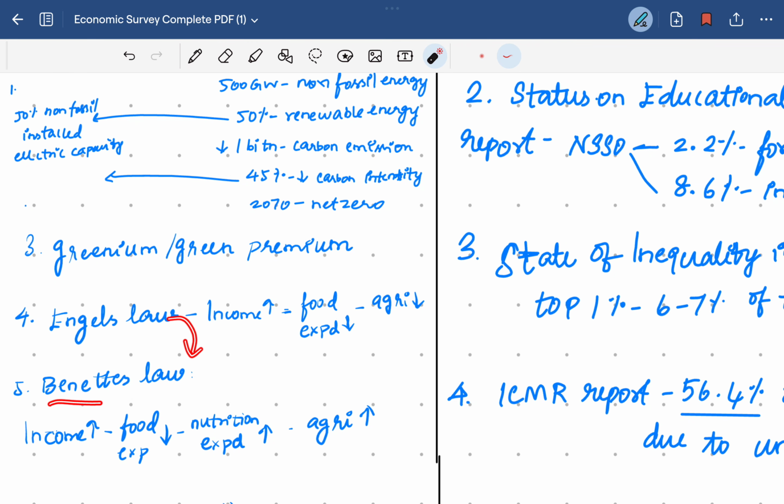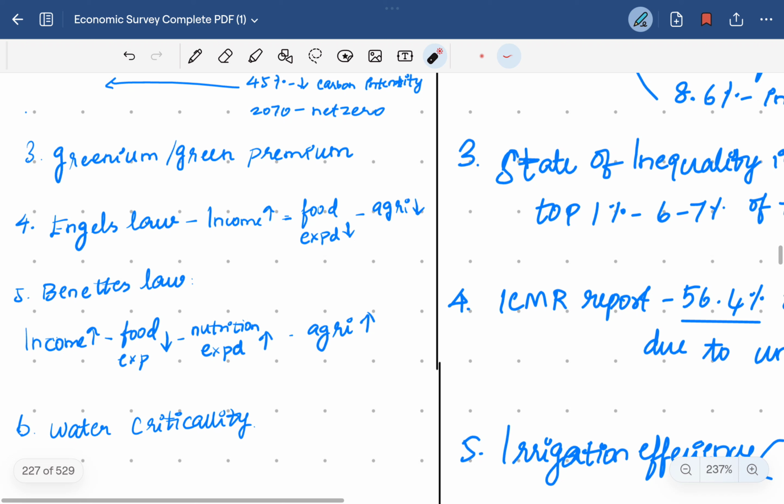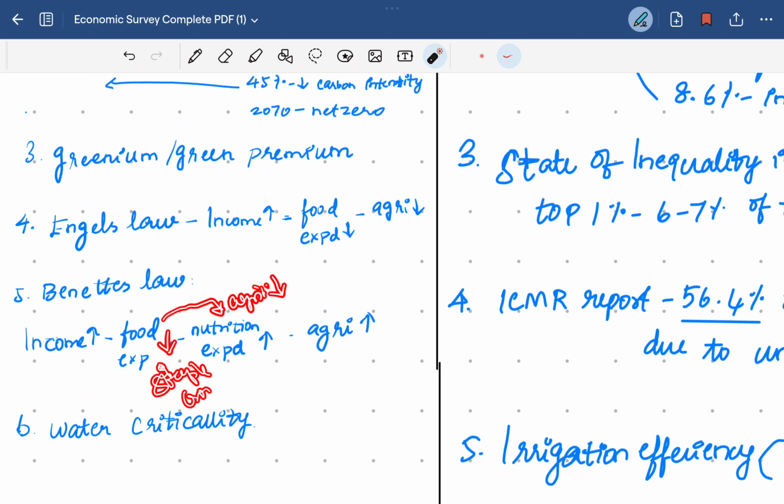Contrary to Engel's law, Bennett's law says that when income increases, food expenditure obviously increases, but it doesn't directly say that agriculture production itself decreases. Rather, instead of normal staple crops, expenditure on nutritional crops increases. Instead of people relying only on basic food security, they will be moving towards nutrition expenditure, and comparatively agriculture production will also increase. This is the contrast between Engel's law and Bennett's law.